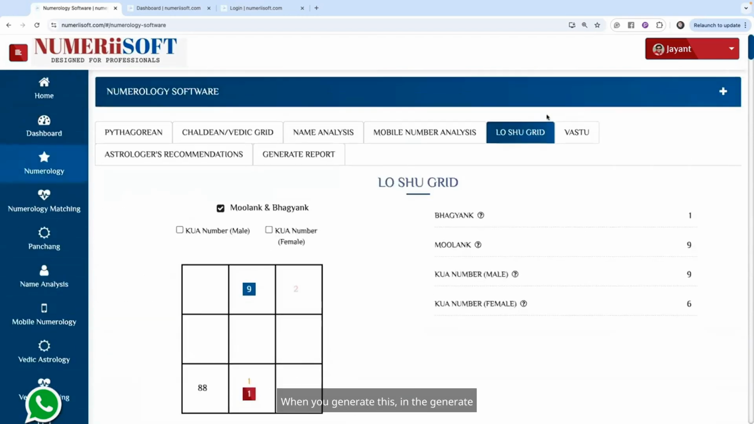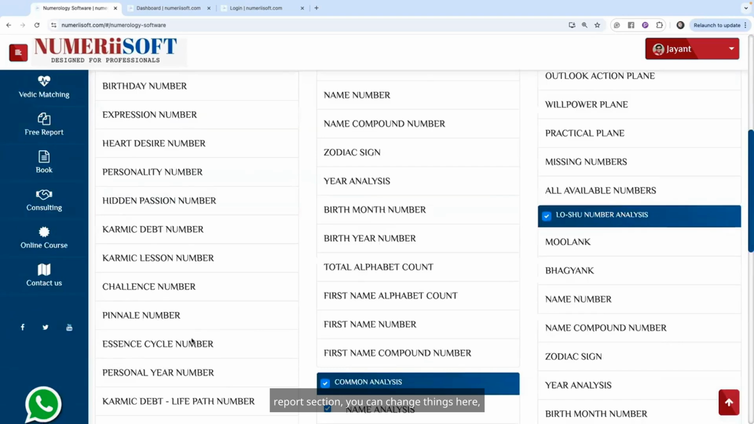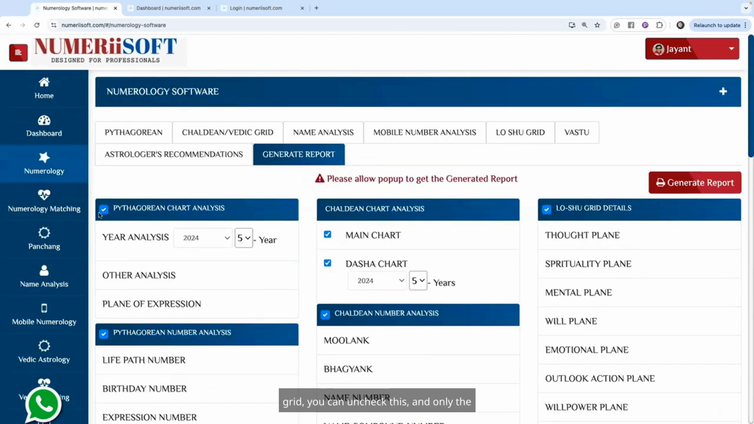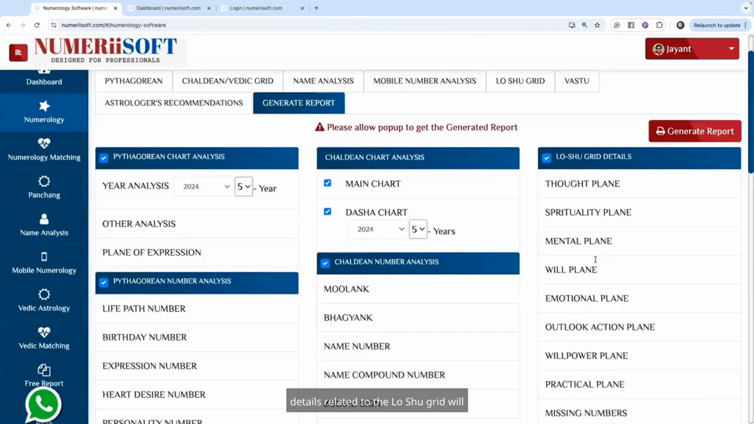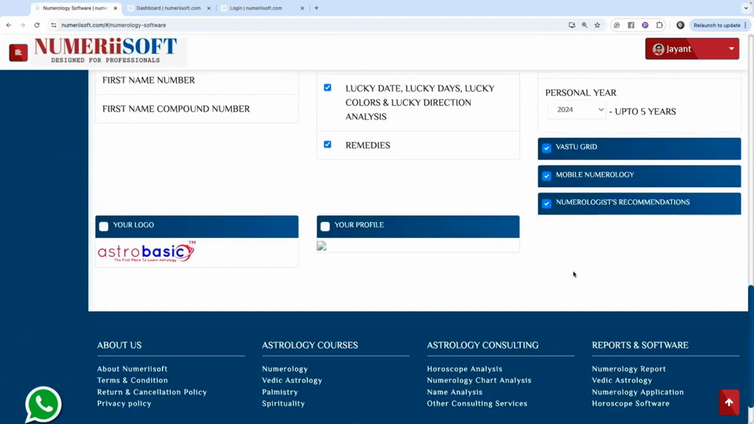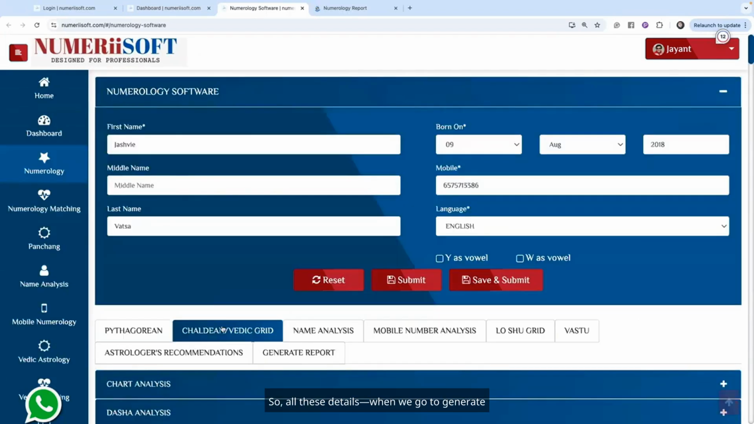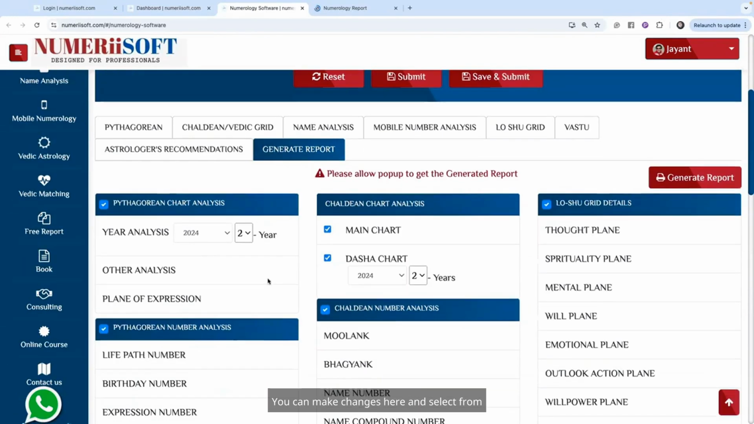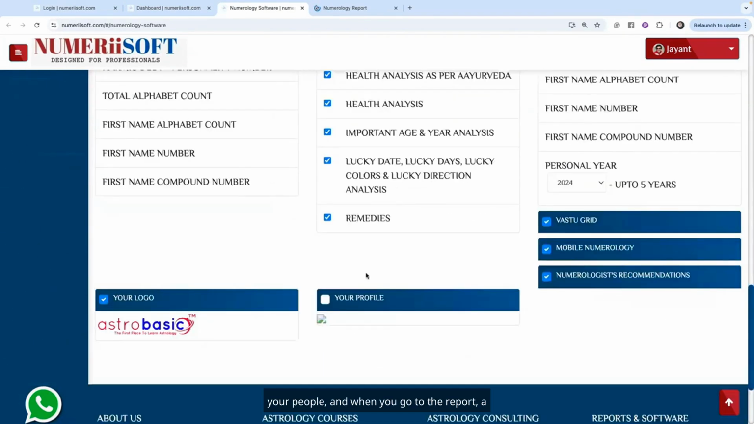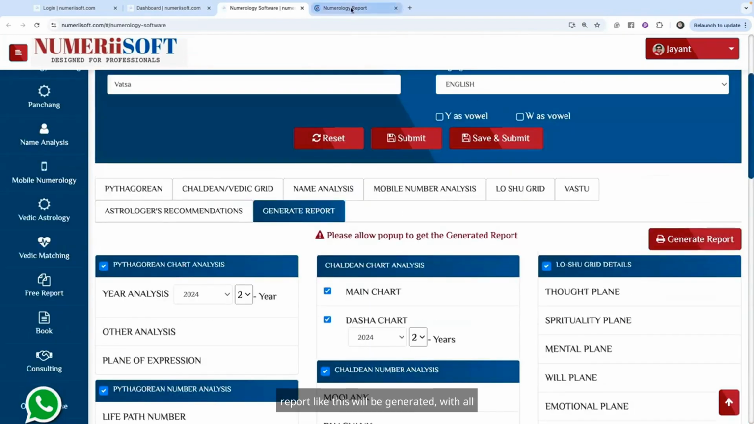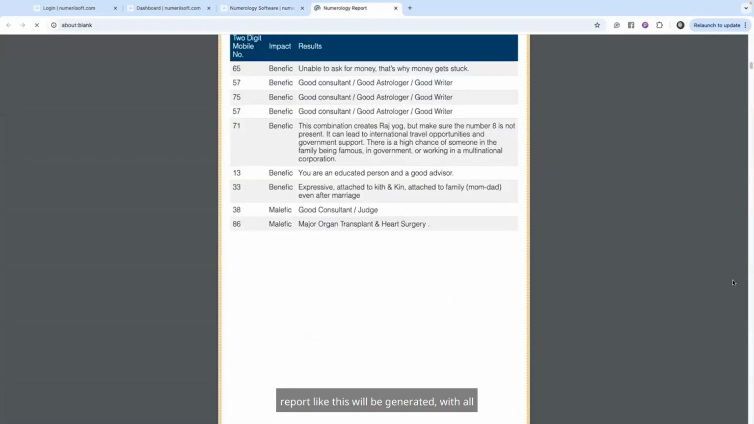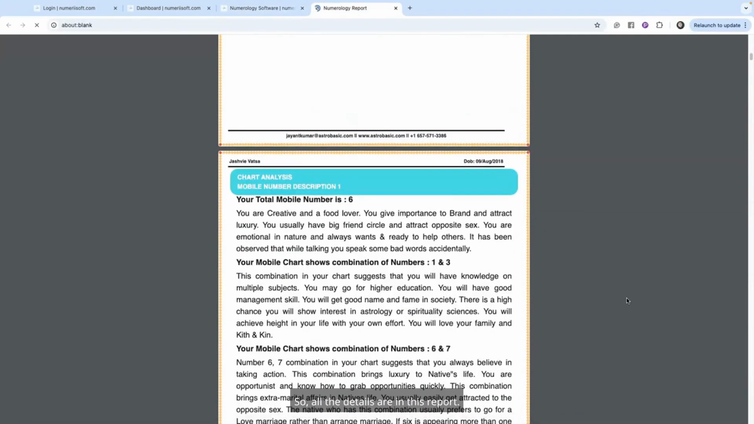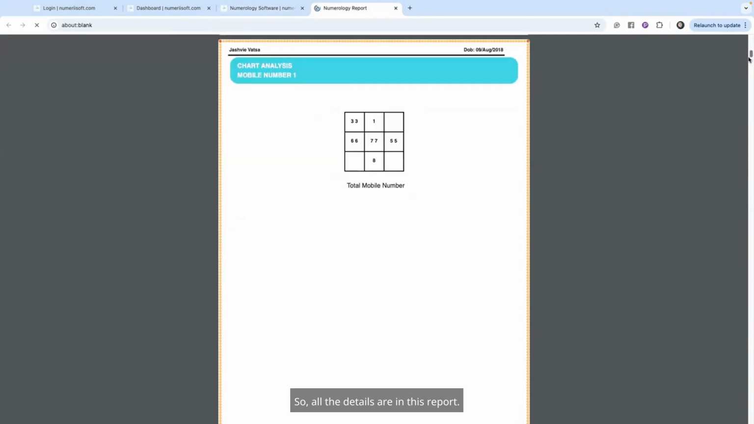When you generate this, in the Generate Reports section, you can change things here, and there's a checklist. If you only want the details of the LoShuGrid, you can uncheck this, and only the details related to the LoShuGrid will appear in your report. So, all these details, when we go to generate the report, you can see them here. You can make changes here and select from your people. And when you go to the report, a report like this will be generated with all the details provided, just like we discussed about the Chaldean tab. So, all the details are in this report.